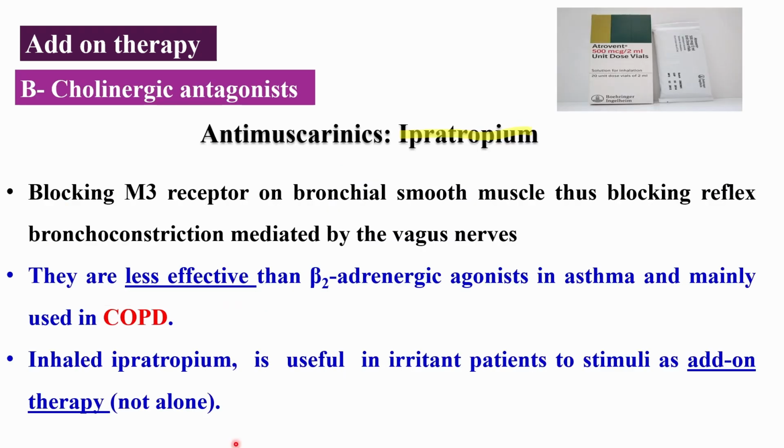Antimuscarinics, like ipratropium, block M3 receptors on bronchial smooth muscle, preventing vagal-mediated bronchoconstriction. Though less effective than beta-2 agonists in asthma, they are useful in patients with COPD, or those with asthma triggered by irritants. Ipratropium is delivered by inhalation and is typically used as add-on therapy, not as a standalone treatment.